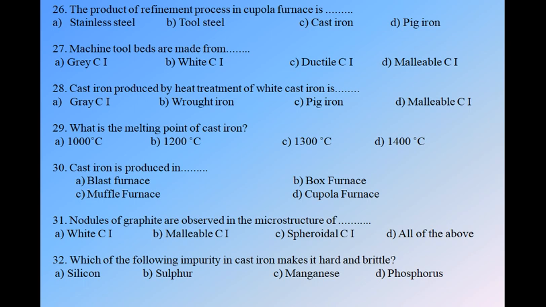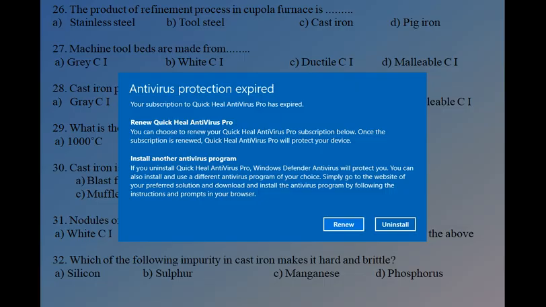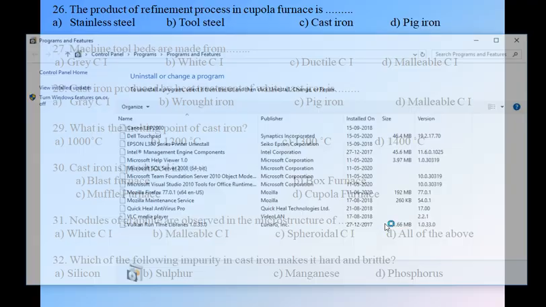Okay, next. Question number 30. Cast iron is produced in. We have four options: A, blast furnace, B, box furnace, C, muffle furnace, and D, cupola furnace. Okay, so option D is correct, that is cupola furnace, because the box furnace and muffle furnace are used for heat treatment processes where we can heat the material up to 800 or 900 degrees Celsius, and the blast furnace is used for heating purposes, and cast iron is produced only in the cupola furnace. Okay, next.